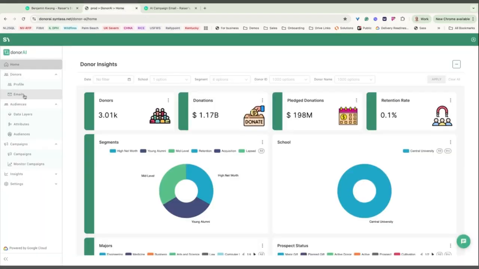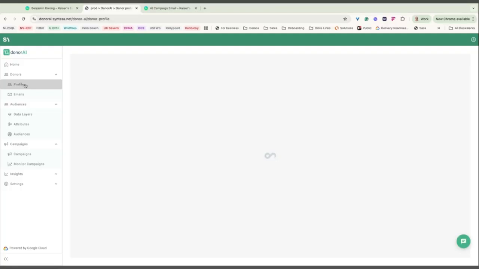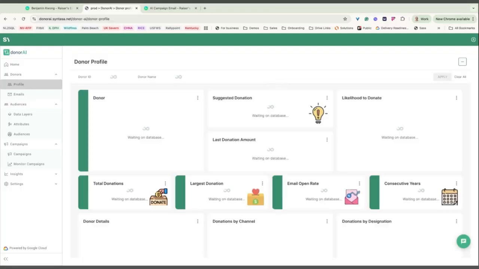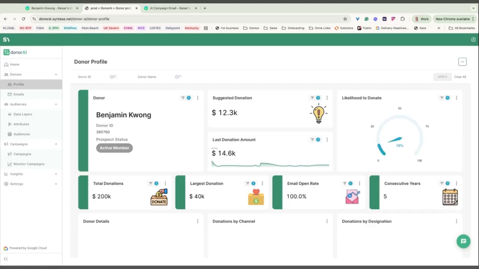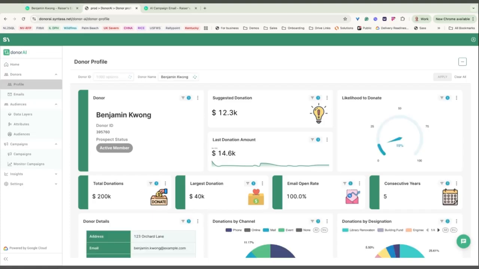So, if I move into DonorAI, let's load up Benjamin's profile. Now, you can see here a unified donor profile for Benjamin that combines his historical data with some more recent engagement signals.